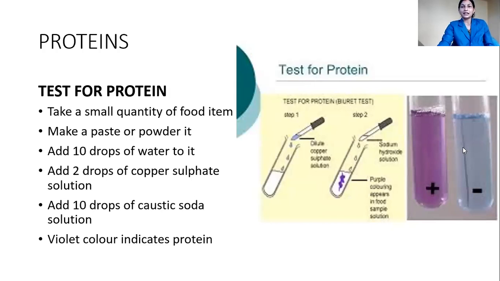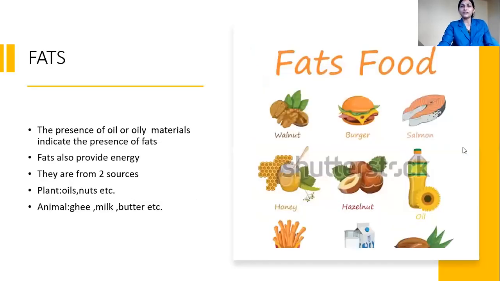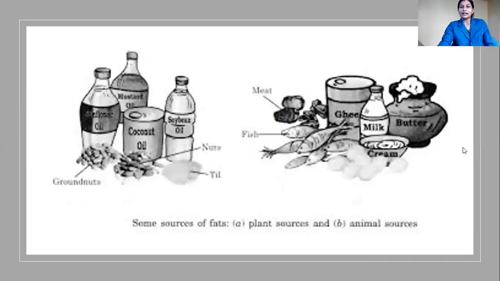Then we discussed fatty food. Fat food we get from two sources: plant sources and animal sources. Fats also provide a lot of energy, but they are oily in nature. Plant sources include oil, nuts, etc. Animal sources include ghee, milk, butter, etc. Correct? Then we discussed different kinds of fatty foods, and plant sources and animal sources.